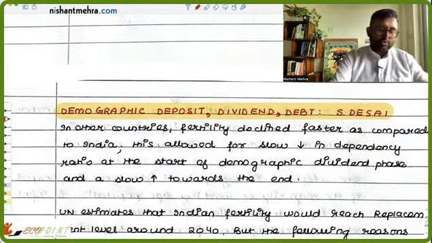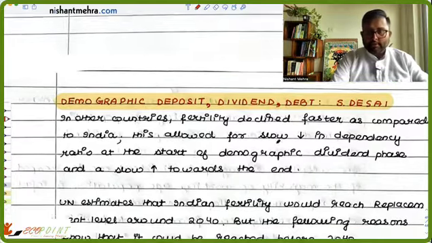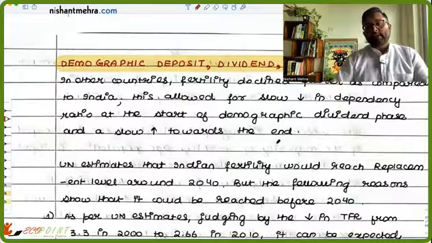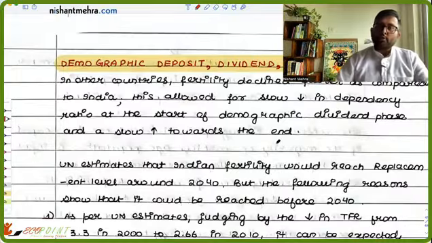He talks about two things. He said that if you look at UN estimates, you'll find that UN says that India is going to reach its replacement fertility level by around 2040.